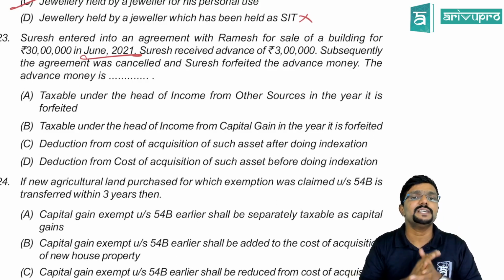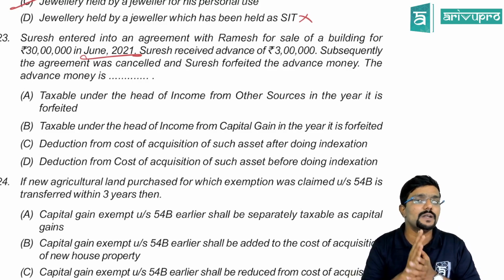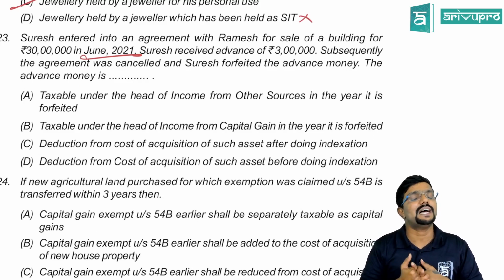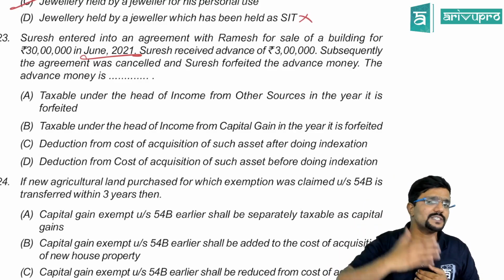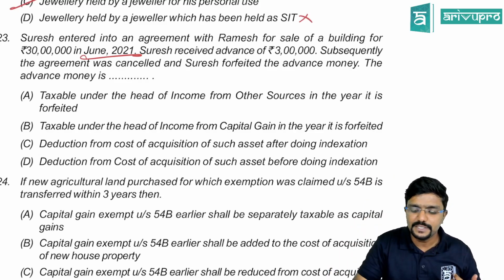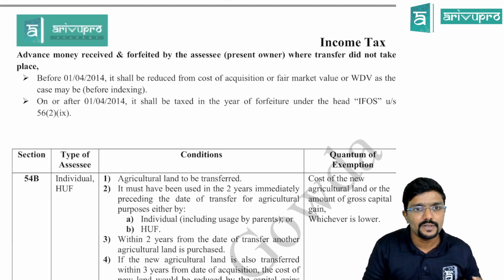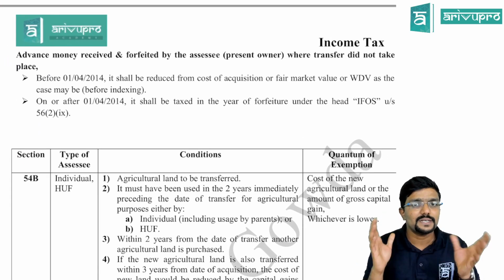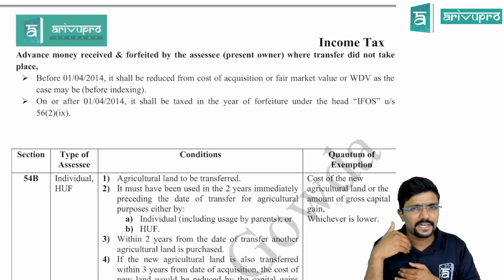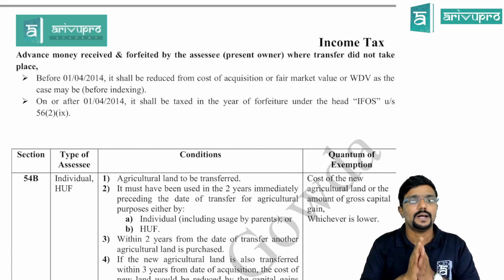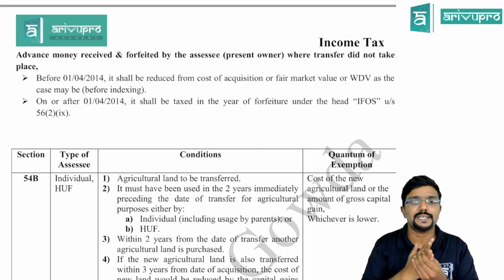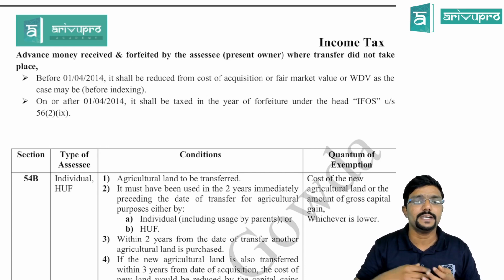If the advance money is received and forfeited on or after 1st April 2014, then it would be straight away taxable under the head income from other sources. If it was before 1st April 2014, then it was different. I guess I have considered that here. Yeah, you can see. Advance money received will come under the head other sources as well as be connected to capital gains also. Advance money received and forfeited by the assessee, present owner, where transfer did not take place.